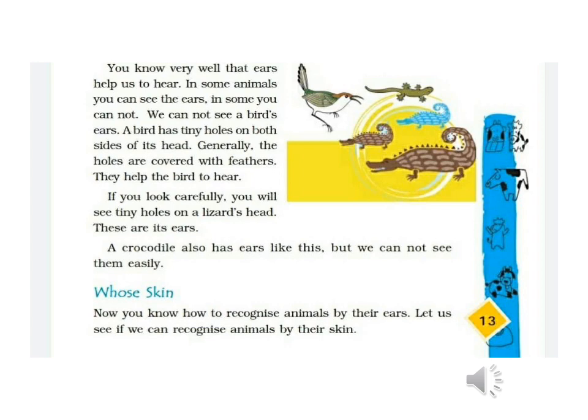We cannot see a bird's ear. A bird has tiny holes on both the sides of its head. Generally the holes are covered with feathers. They help the bird to hear. You know that if you look carefully, you will be able to see tiny holes on a lizard's head. These are its ears. A crocodile also has ears like this, but we cannot see them easily.